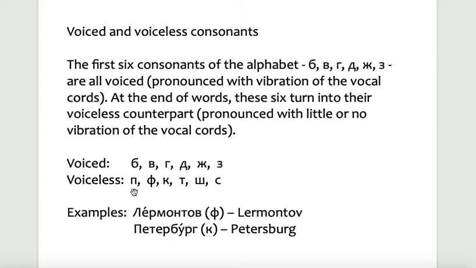So they become p, f, k, t, sh, s. For example, Lermontov. It ends with v, however it's pronounced f. Another example, Peterburg. It ends with g, it's pronounced k.